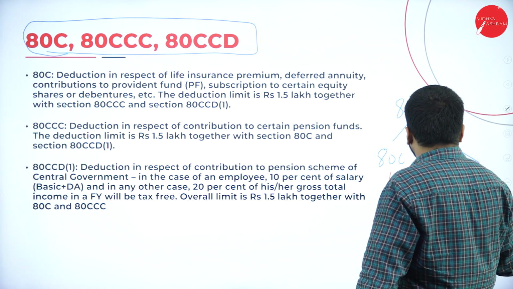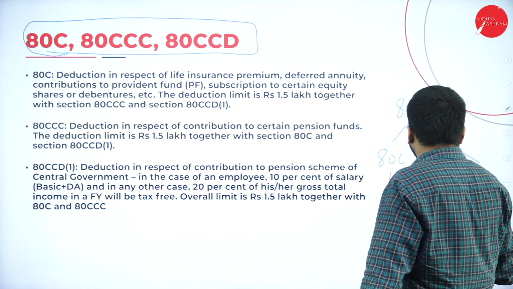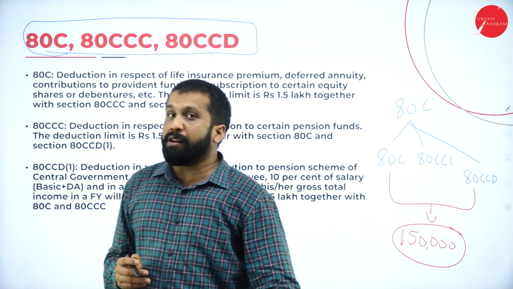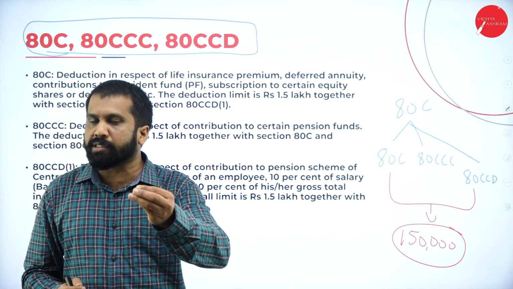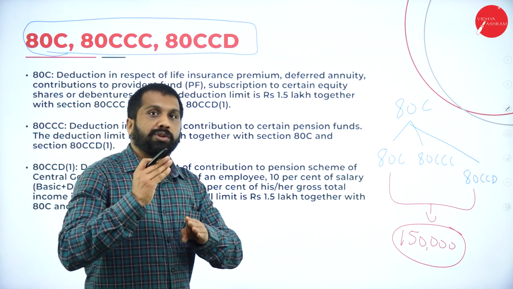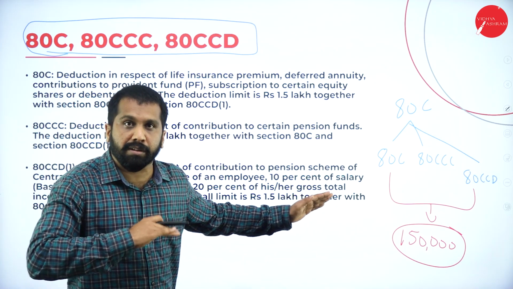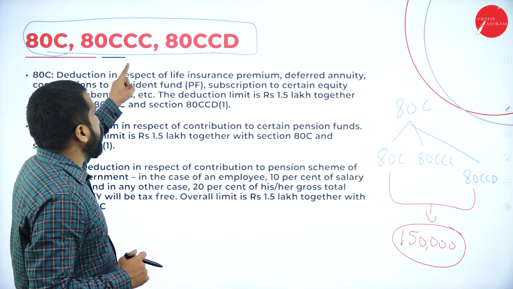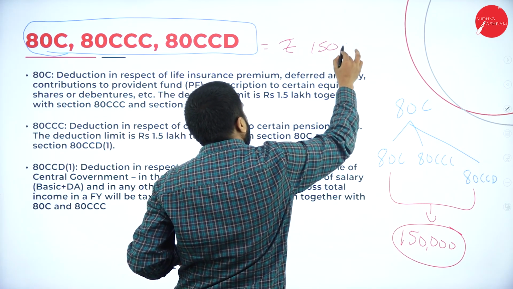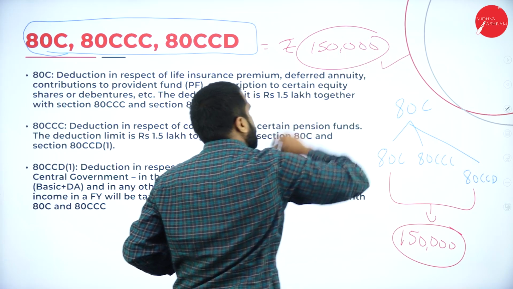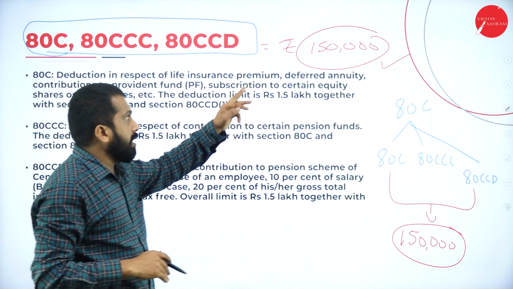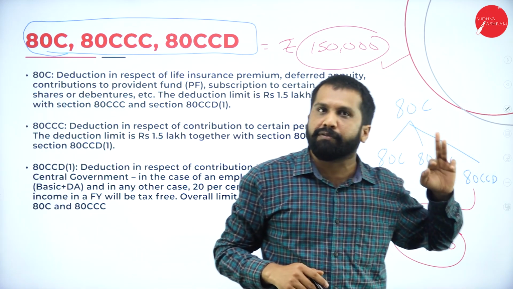All put together, the maximum limit is what? 1,50,000. Just assume that every month you are spending 20,000 for your child in a post office. 20,000 into 12, how much? 2,40,000. Can you claim 2,40,000? No. Why? Because the limit for this is 1,50,000. Up to 1,50,000, you can claim it as deduction. You can reduce your tax burden up to the extent of 1,50,000.